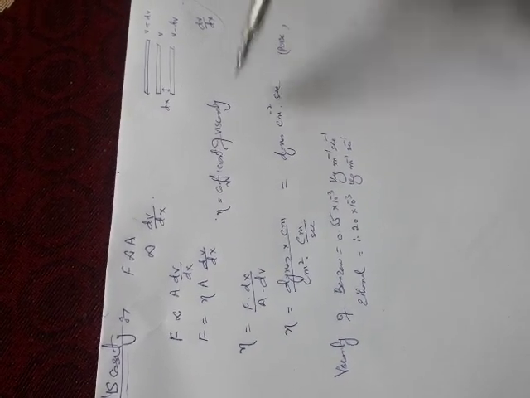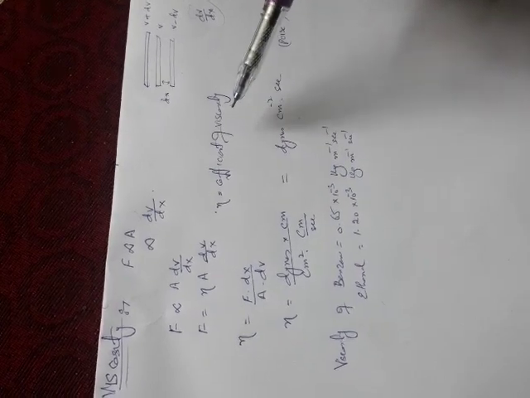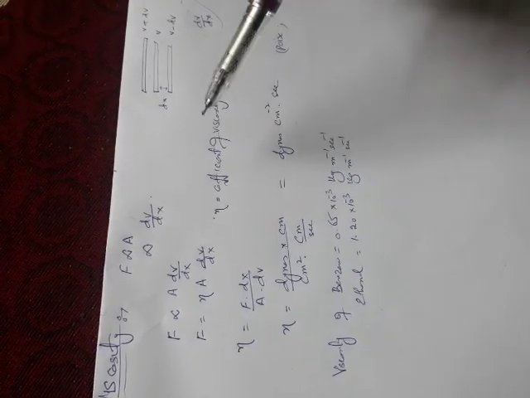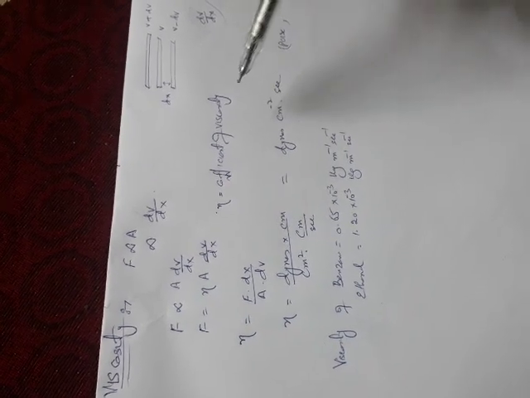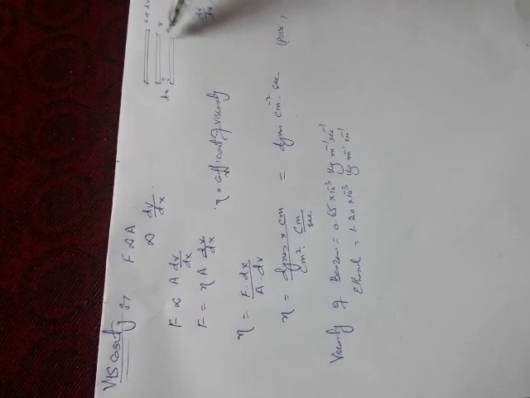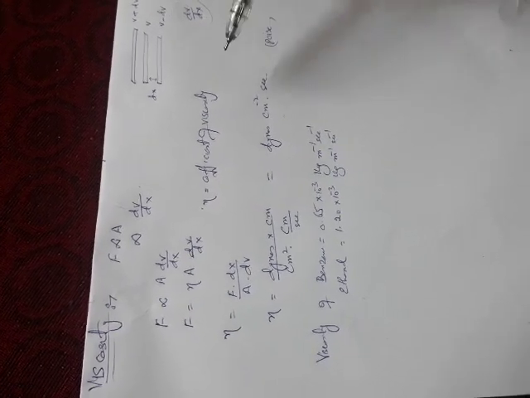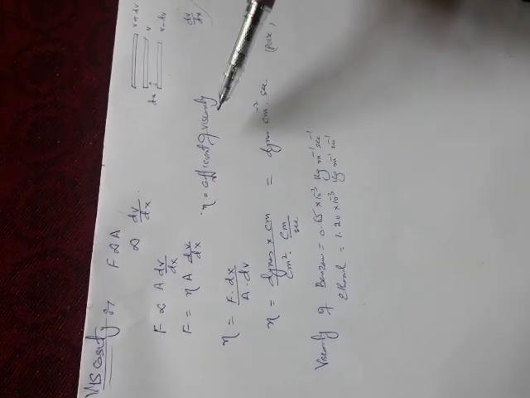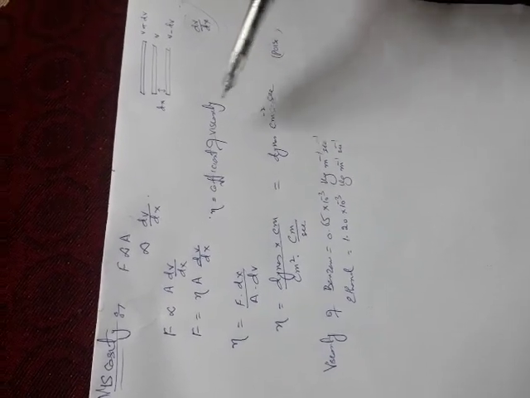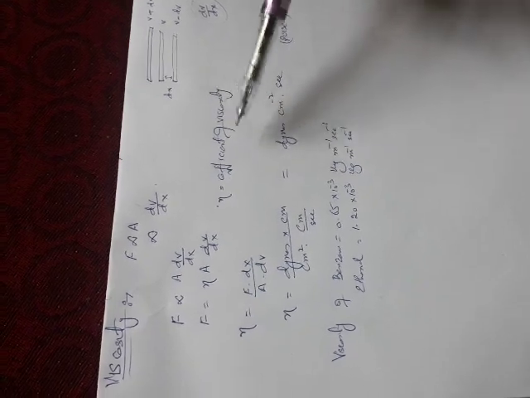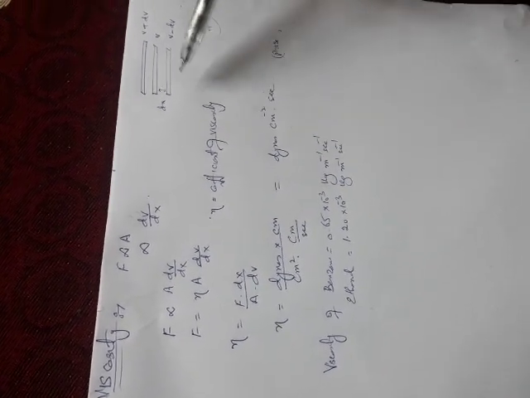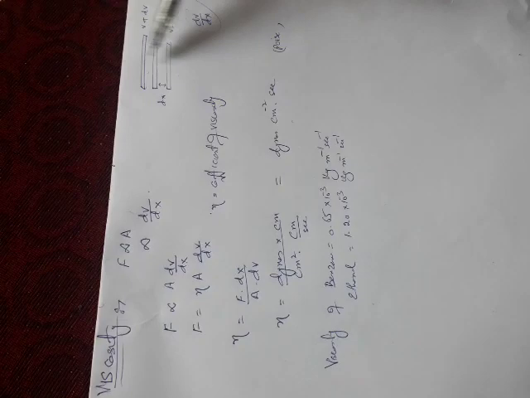In that case we can define this eta, the coefficient of viscosity. It is the force when the velocity gradient is equal to unity, and the area of contact between these two layers is also equal to unity. So the coefficient of viscosity can be defined as the force of friction required to maintain a unit velocity gradient between two parallel layers of unit area of contact.